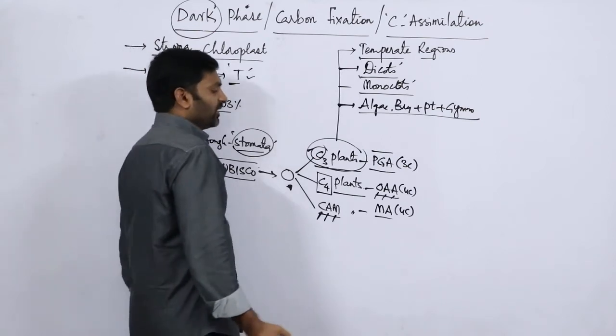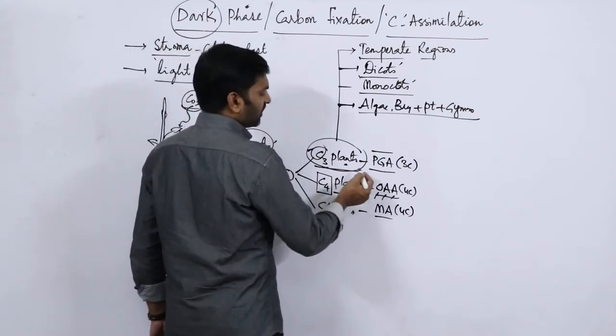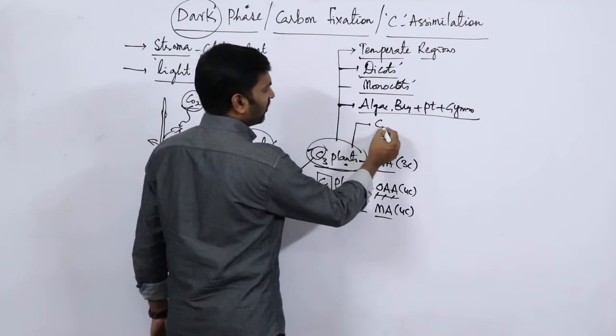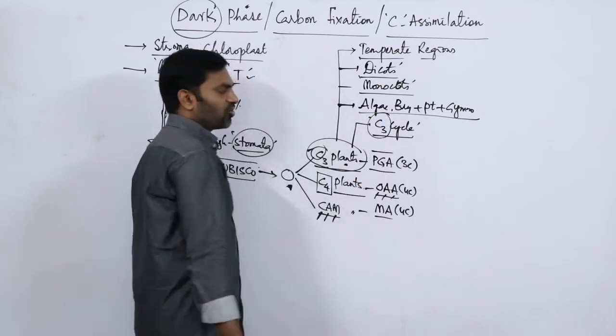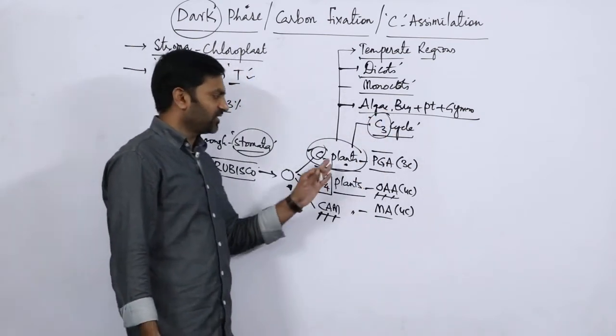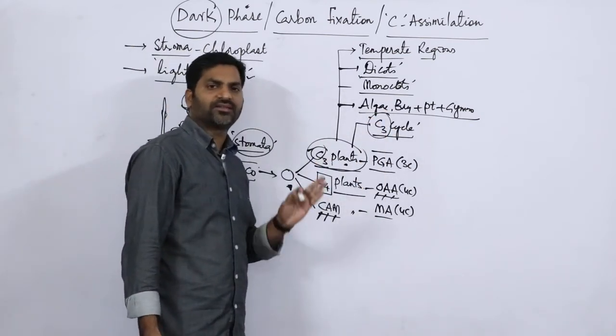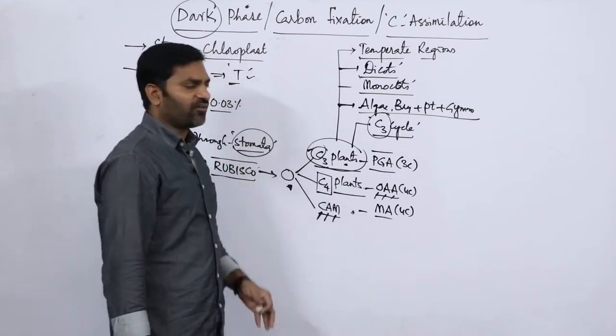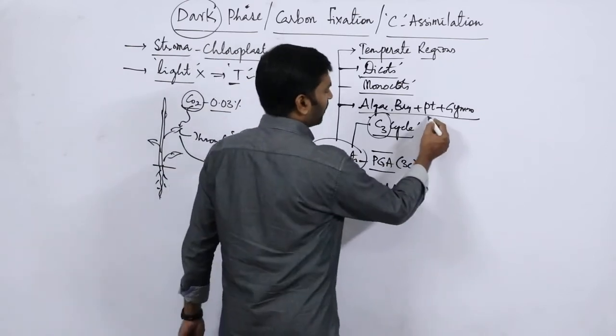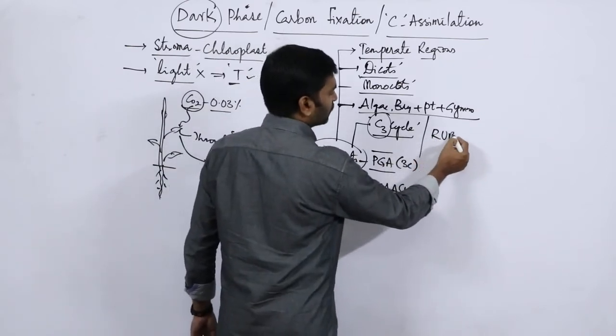These C3 plants show the C3 cycle, the carbon 3 cycle. C3 plants have a particular enzyme called Rubisco.